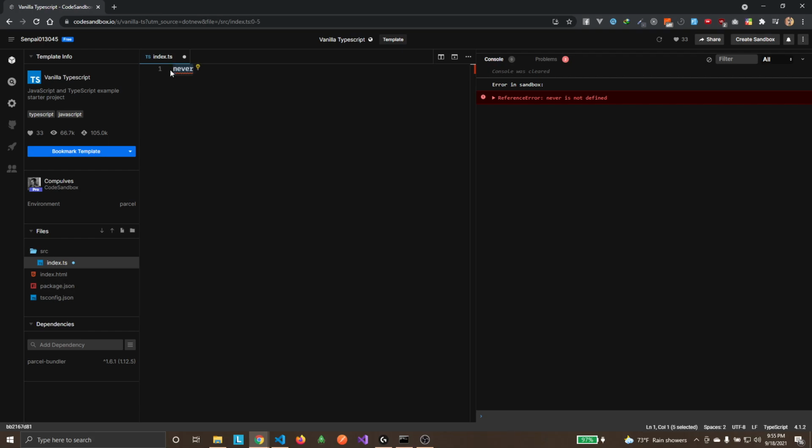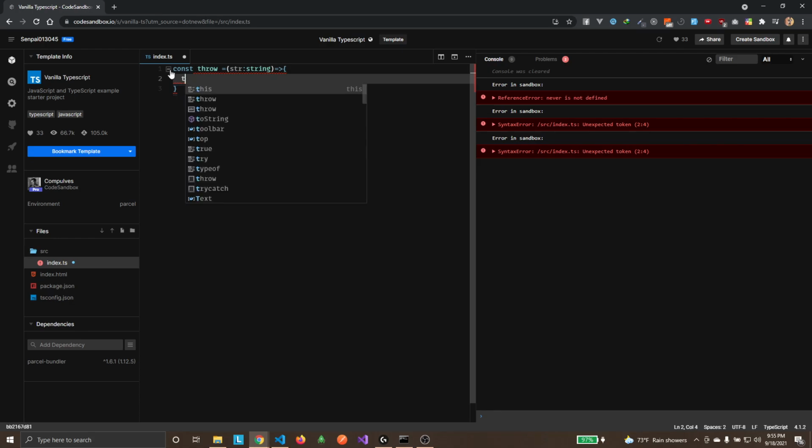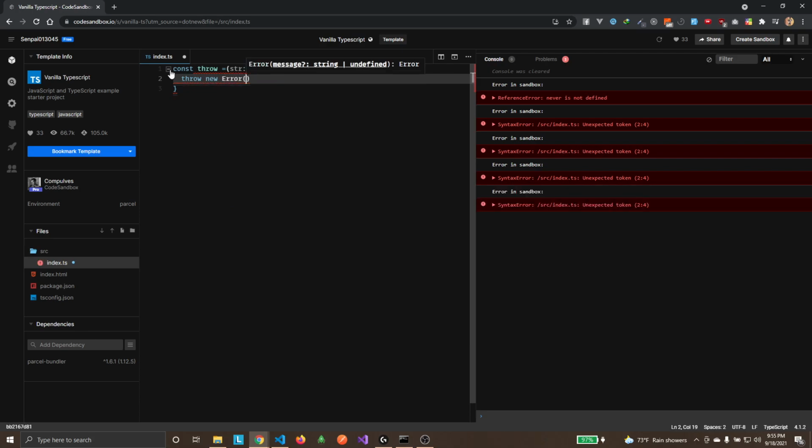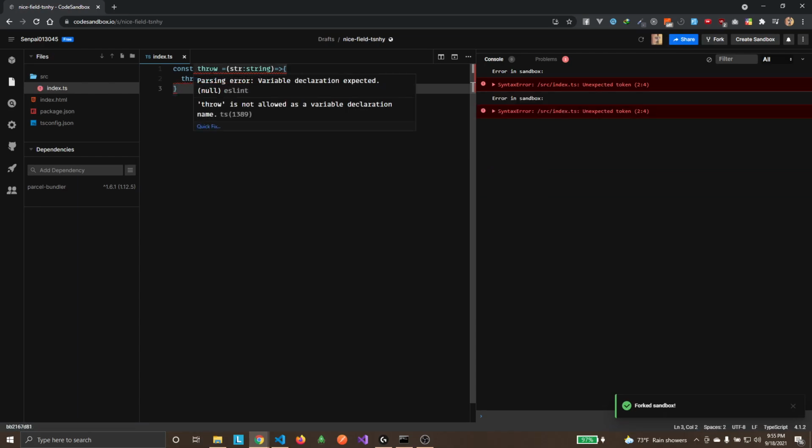Something like, if you make a function called throws and make it take a string as an argument, which is going to give a type string, and it's going to throw new Error with the string.